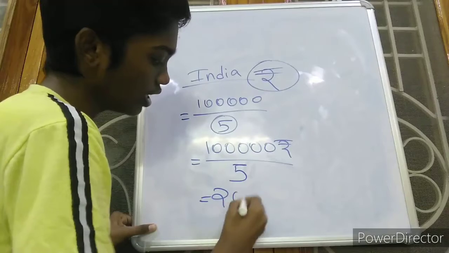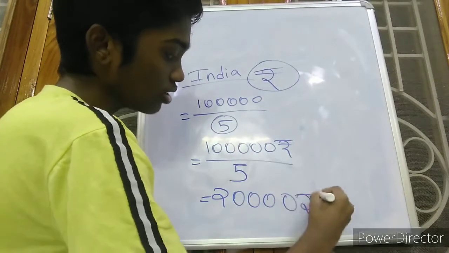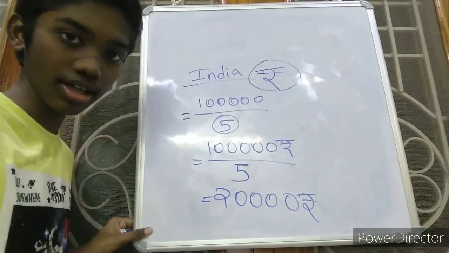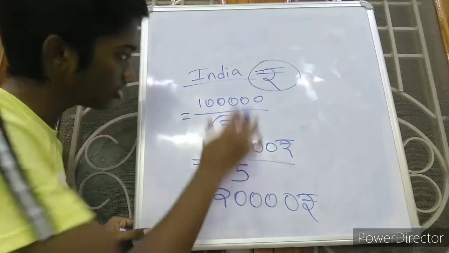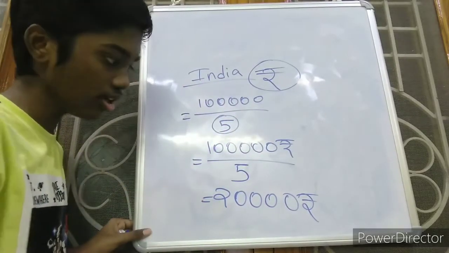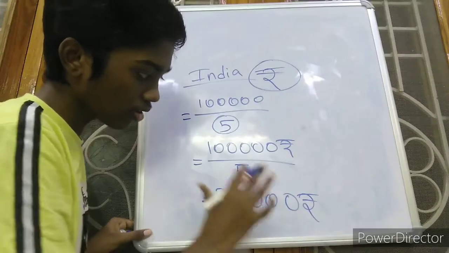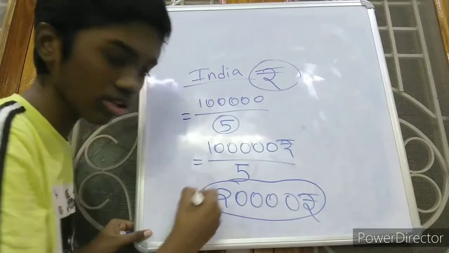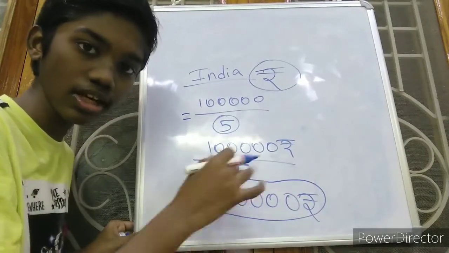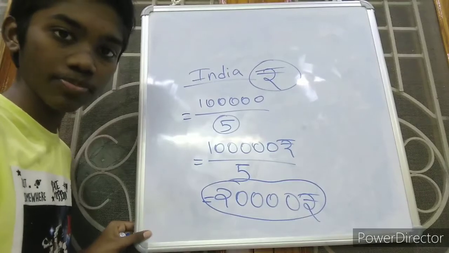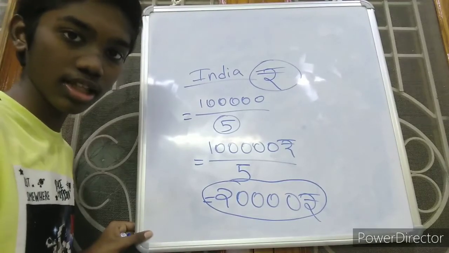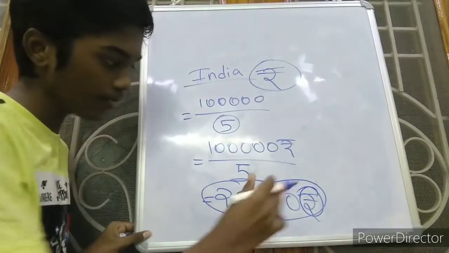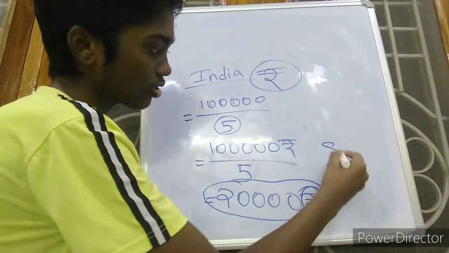If we divide, we will get 20,000 rupees. They will take it as 20,000 rupees. World Bank will take according to its country currency. If instead of India we take US, they will take in dollars. If we take the example of India, World Bank will take only rupees. But after we get the 20,000 rupees, these 20,000 rupees are converted into US dollars. Then that number will be taken for the classification of countries in the world. Up to here, the World Bank will take only rupees. Next, they will convert this 20,000 rupees into dollars.